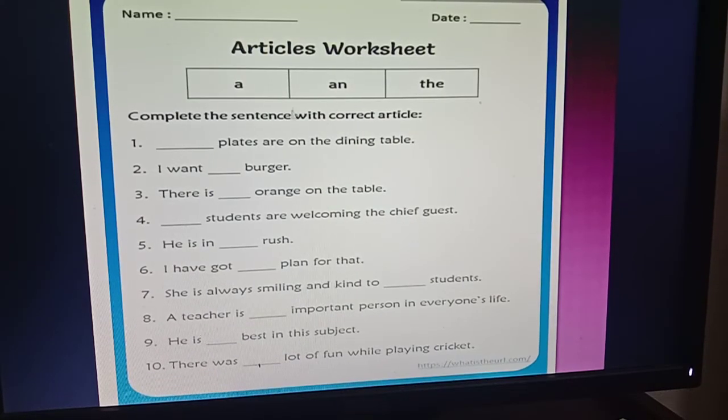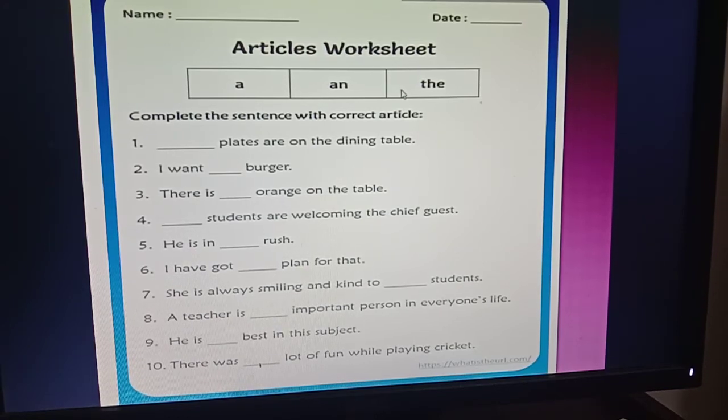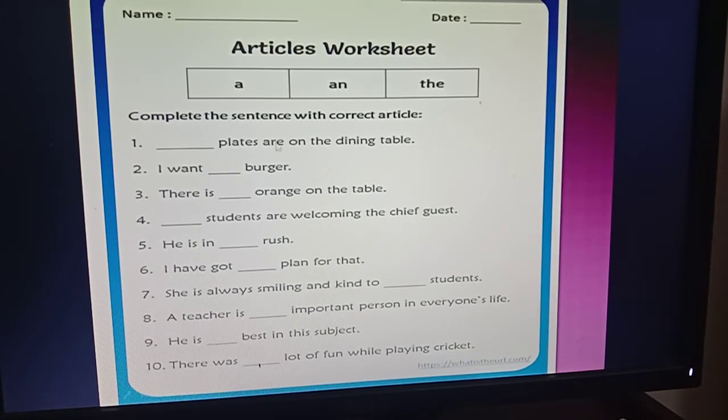Then there is a worksheet on articles. I am going to tell you the answers. Okay, number 1 is the plates are on the dining table. So there will be the answer the. As there is a plural, you know, before plural noun we use the. And the plates are on the dining table, that indicates the particular plates.